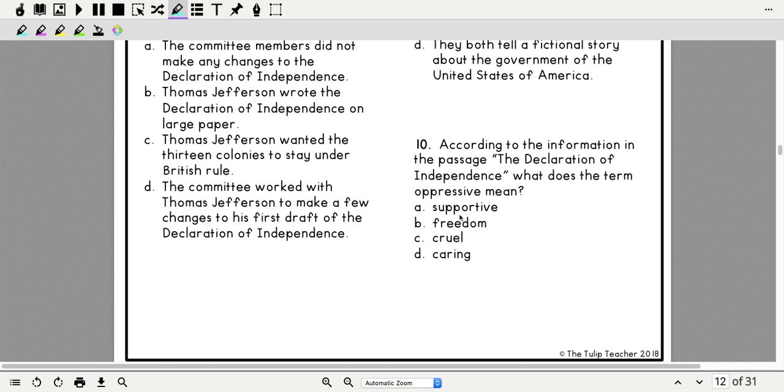The last one, number 10. According to the information in the passage, the Declaration of Independence, what does the term oppressive mean? Okay, so oppressive was not a word that was in your glossary, so you're going to have to go back and find it in the story and see how best you can figure this out from the context clues. So the words are supportive, freedom, cruel, or caring. Now remember, I want you to remember that when you finish this, you can